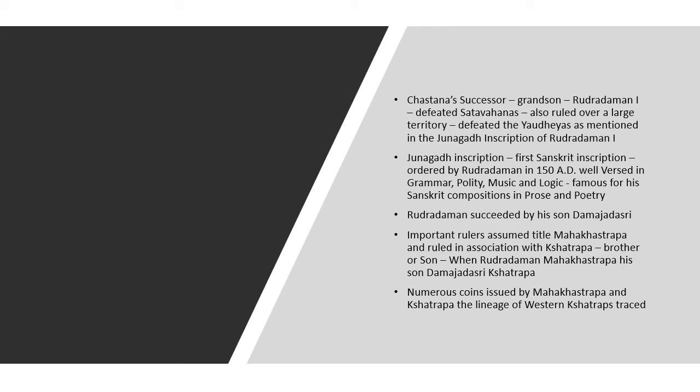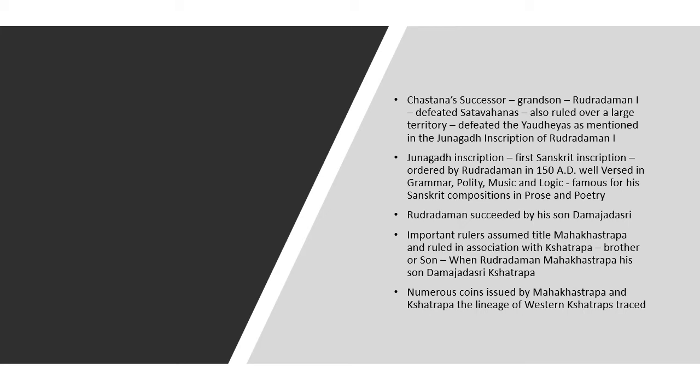According to this inscription, Rudradaman was well versed in grammar, polity, music, and logic, and he is also famous for his many Sanskrit compositions in prose and poetry. Rudradaman was succeeded by his son Damajadasri. The important Western Kshatrapa rulers assumed the title Mahakshatrapa, and sometimes these Mahakshatrapas ruled in association with their sons or brothers, calling them Kshatrapas. When Rudradaman was ruling, his son Damajadasri was a Kshatrapa and Rudradaman was a Mahakshatrapa.